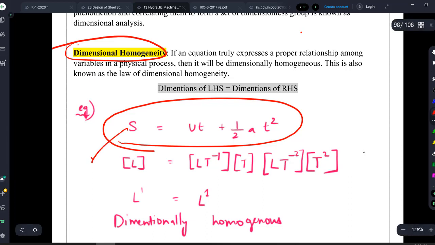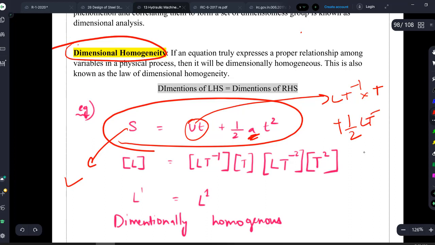Okay, the dimension of this is L. What will Vt become? L t to the power of minus 1 is V, into time t. So plus acceleration L t to the power of minus 2, into time t square, right? So what are you getting? Cancel, cancel, cancel, cancel.